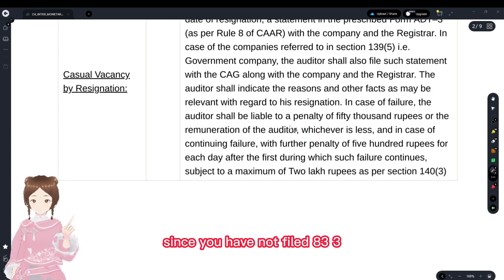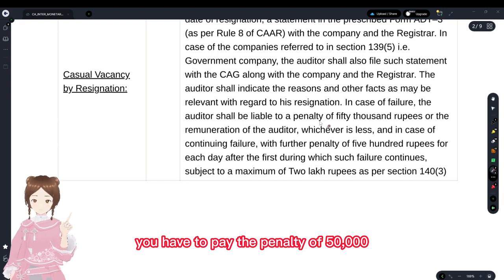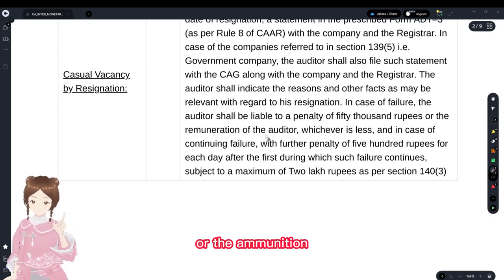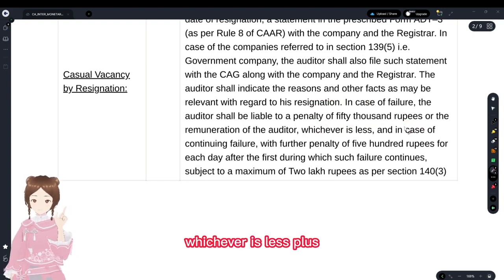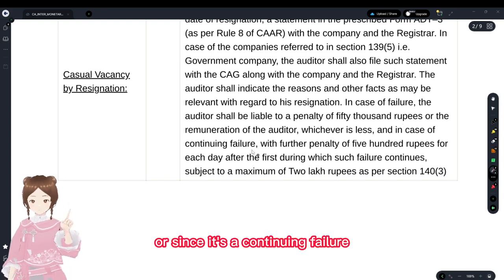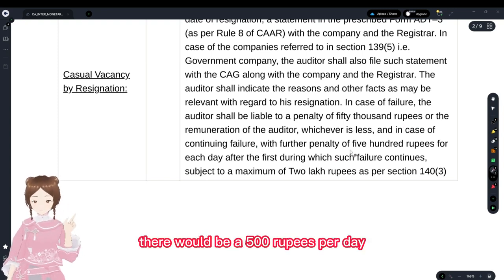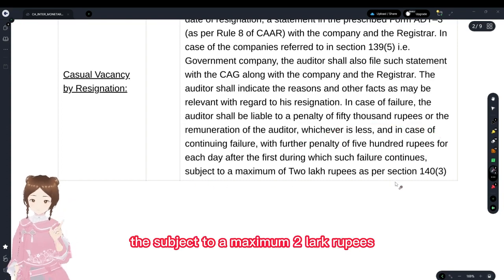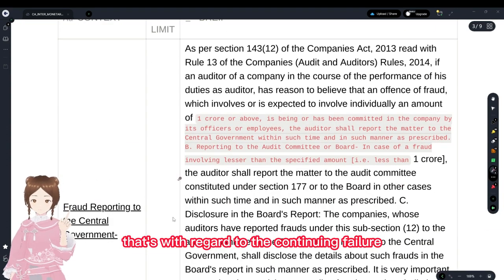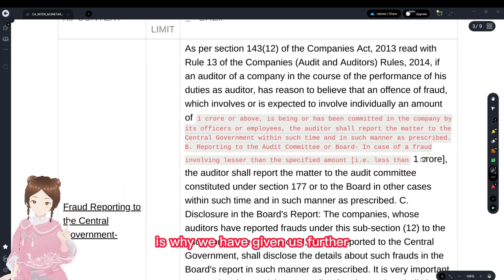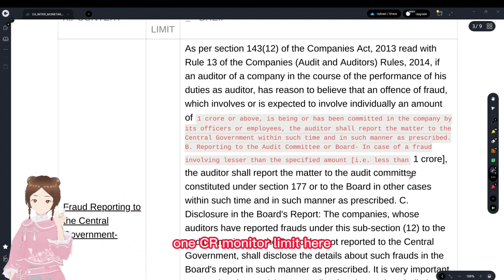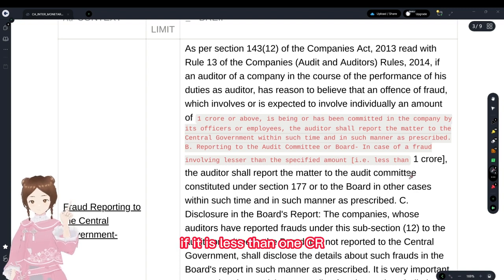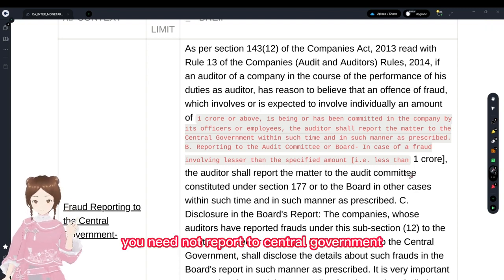Since you have not filed 83, you have to pay the penalty of 50,000 or the remuneration, whichever is less, plus, since it's a continuing failure, till you comply there would be 500 rupees per day, subject to a maximum of 2 lakh rupees. So that's with regard to the continuing failure. And with regards to fraud, we have given the 1 CR monetary limit here. If it is less than 1 CR, you need not report to the central government.